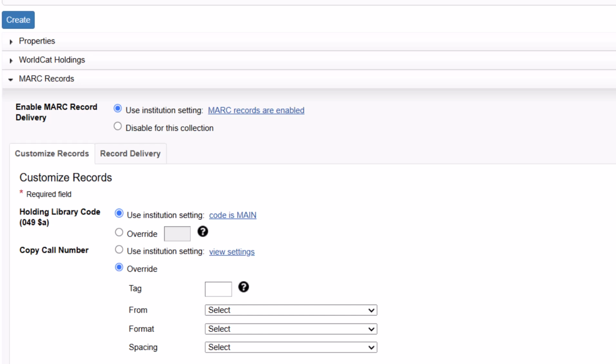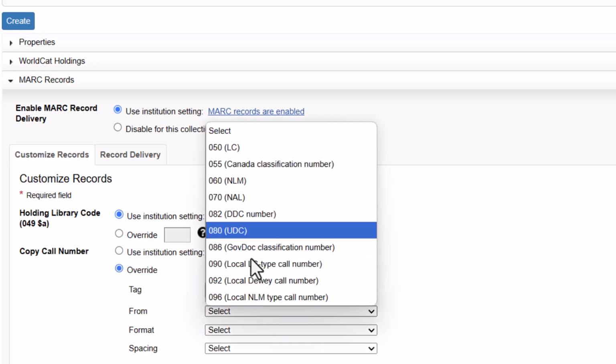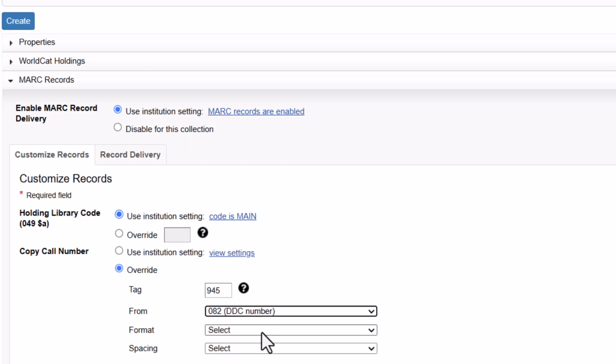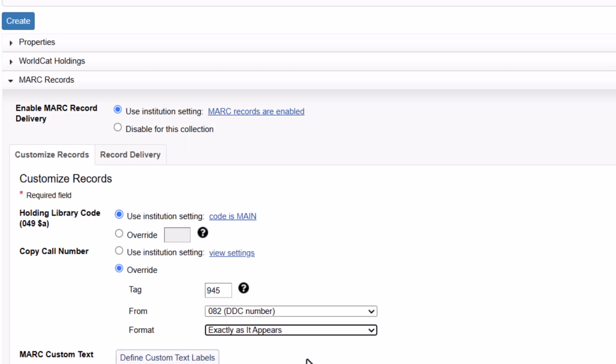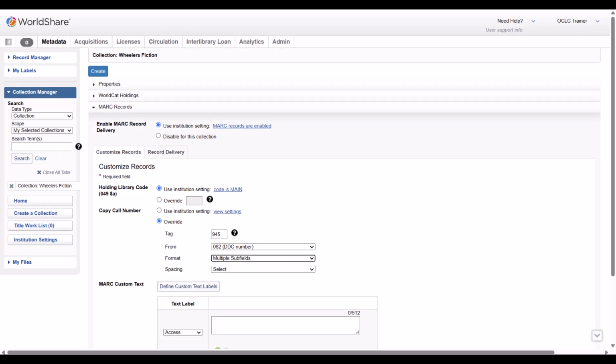Ensure the tag matches the one configured under Customize Records in your institution settings profile. For example, my institution settings are configured to use the 945 tag when copying the 050 LC call number field. For this collection, I want to copy the 082 Dewey call number field instead. I'll enter 945 in the tag field. Select 082 in the From dropdown. Choose exactly as it appears under Format. Other format options will require spacing to be selected.